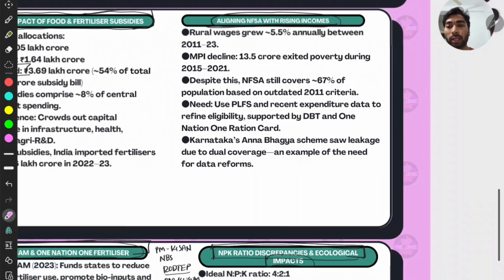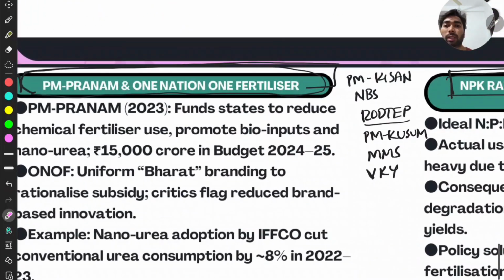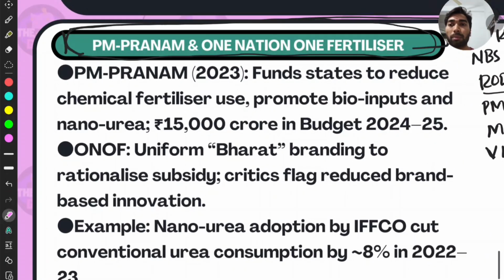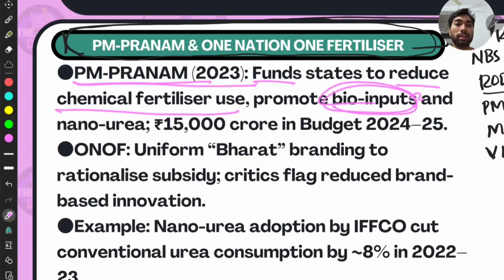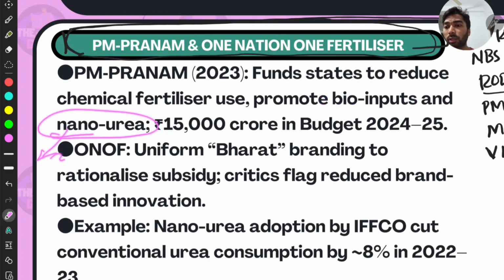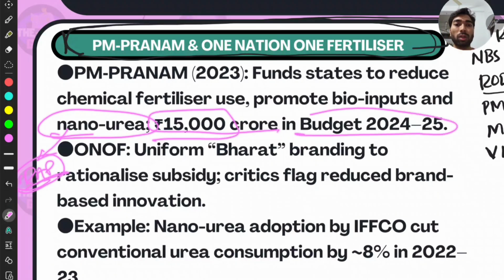Then we have some schemes. PM PRANAM is there, and One Nation, One Fertilizer is there. These are all to decrease the fertilizer subsidies, or the burden on the fiscal. PM PRANAM funds states to reduce chemical fertilizer use and promote bio inputs. PM PRANAM, you have to remember this. And nano urea, and nano DAP, diammonium phosphate, I have already said. 15,000 crore in the budget was allocated.